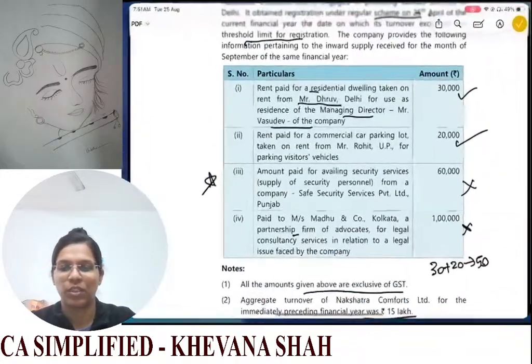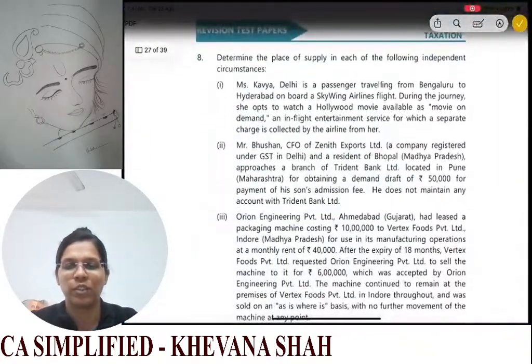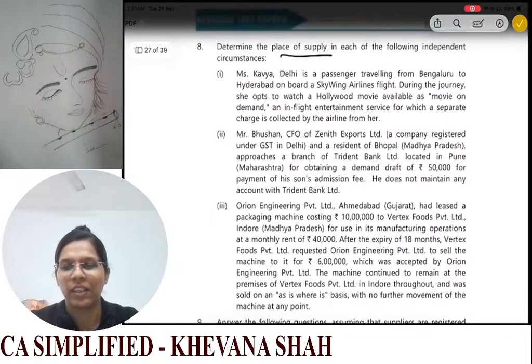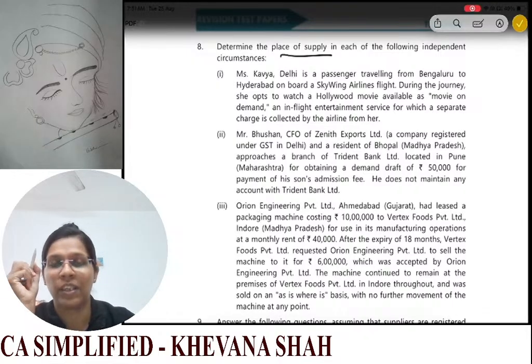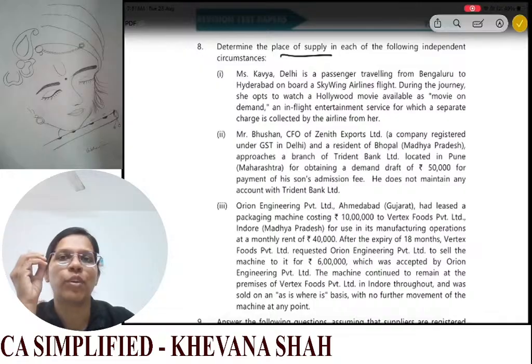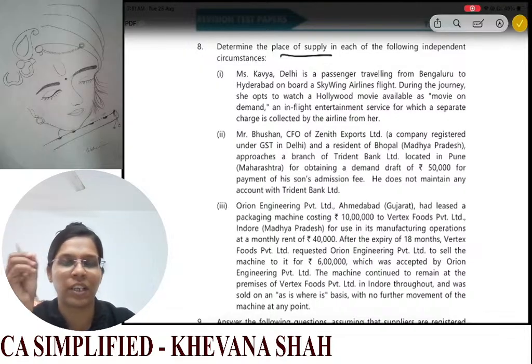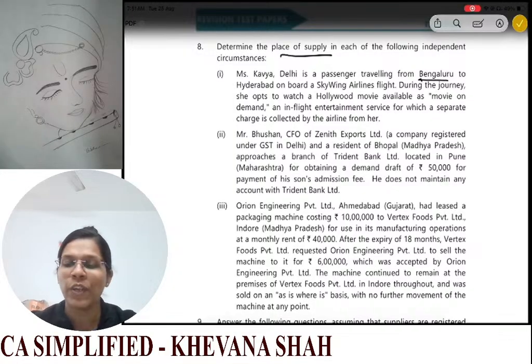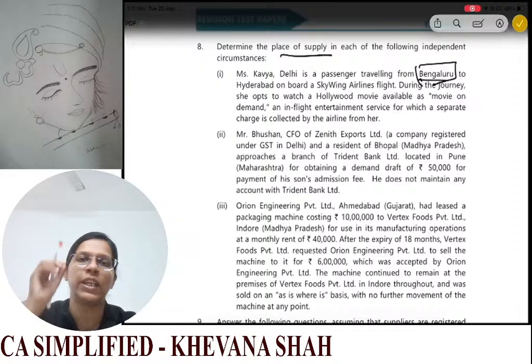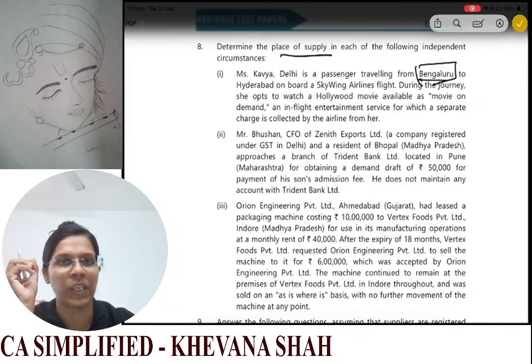Now moving to question number 8, determine the place of supply. Miss Kavya Delhi is a passenger traveling from Bengaluru to Hyderabad on board a Skywing Airlines flight. During the journey, she opts to watch a movie on demand. Here you need to see the place from where the passenger embarks on the conveyance for this continuous journey. That place will be taken as your place of supply. The passenger is taking this journey from Bangalore, so your place of supply will be Bangalore for any goods or services that this person will be availing.